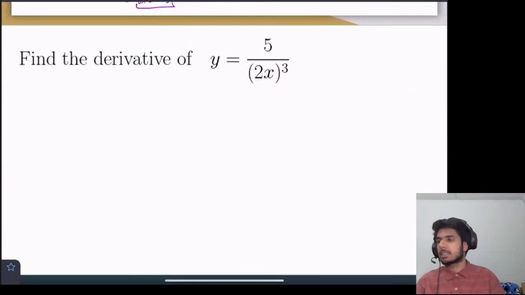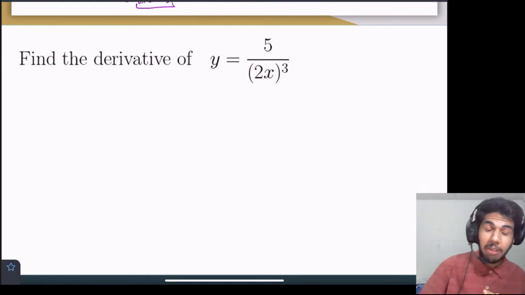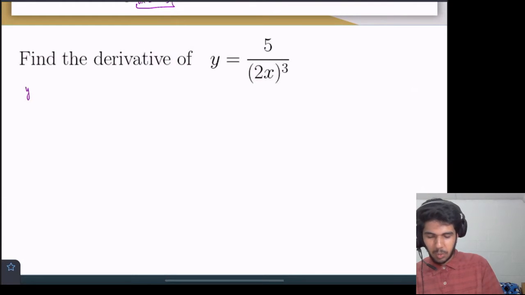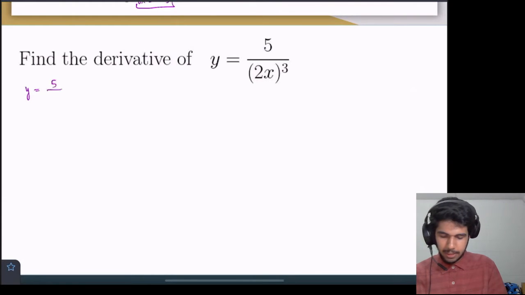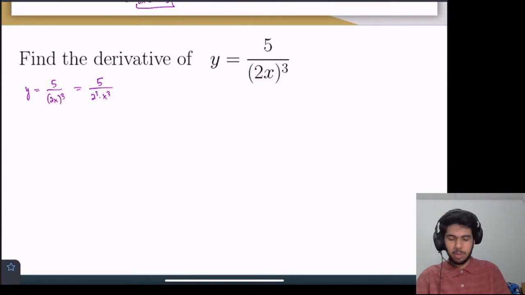So now we're asked to find the derivative of 5 over 2x cubed. I know I just said that we should be careful when we see powers in the denominator, and we will be careful. But let's do a little bit of simplification first. So y equals 5 divided by 2x cubed. Well, that's just the same thing as saying 5 divided by 2 cubed times x cubed, because the entire quantity in the denominator is getting cubed.